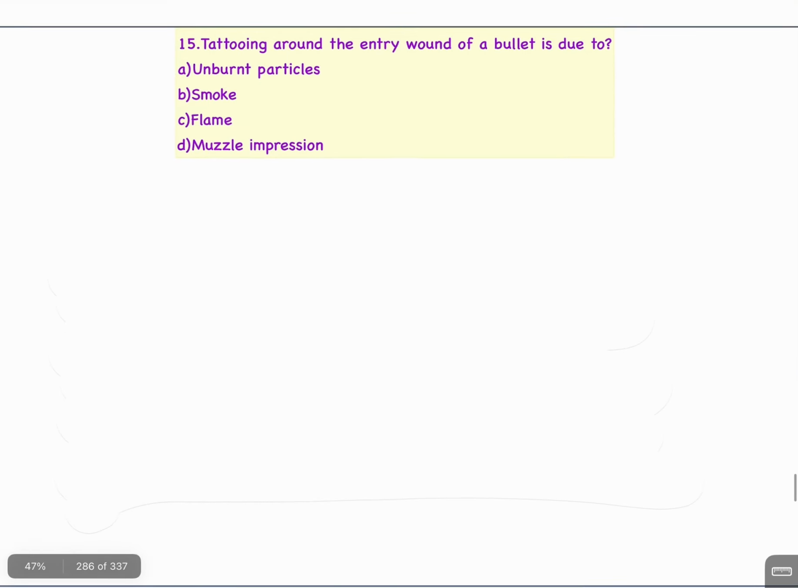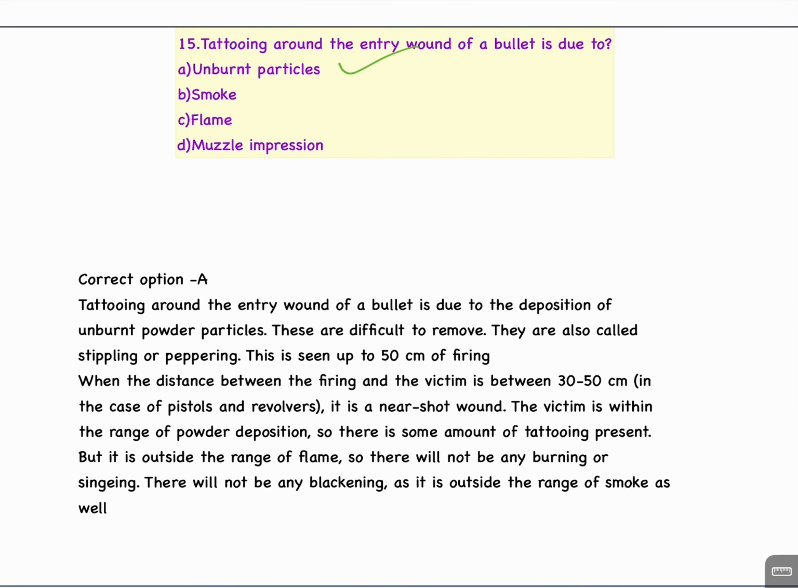Question number 15. Tattooing around the entry wound of a bullet is due to A. Unburnt particles, B. Smoke, C. Flame, D. Muzzle impression. The correct answer is A. Unburnt particles. Tattooing around the entry wound of a bullet is due to the deposition of unburnt powder particles. These are difficult to remove. They are also called stippling or peppering. This is seen up to 50 cm of firing, when the distance between the firing and the victim is between 30 to 50 cm.